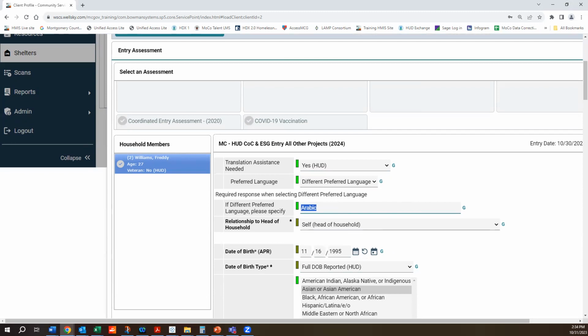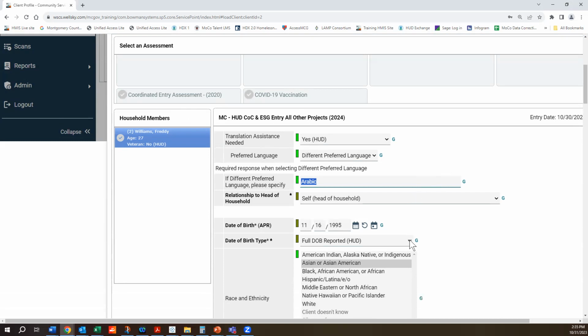And HMIS end users and staff should collect this field for all clients that enter the project on or after October 1st, 2023. Why October 1st? The reason is this was the date when these changes became active in our system. And that happens every 2 years. So make sure, the next time you meet with a client that's currently open with your program, make sure you're asking this question and updating this.